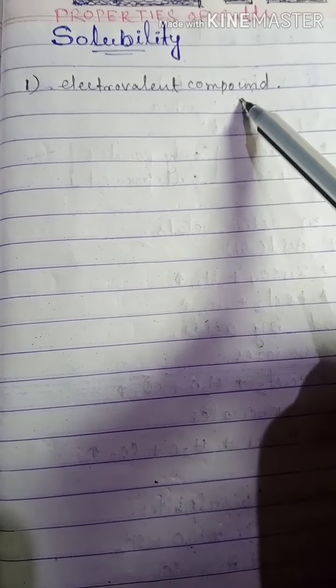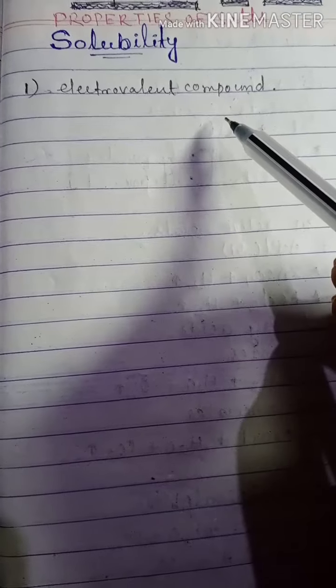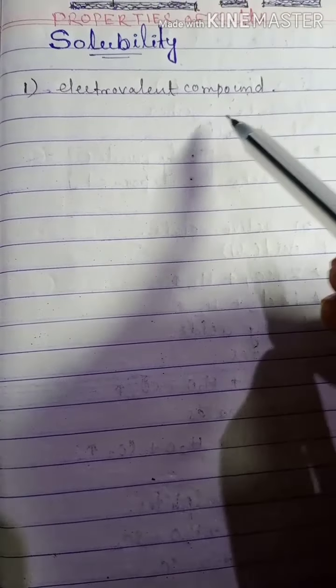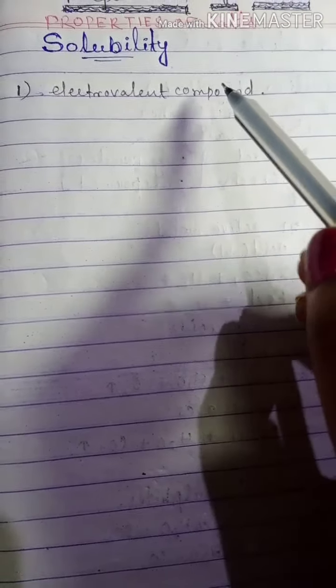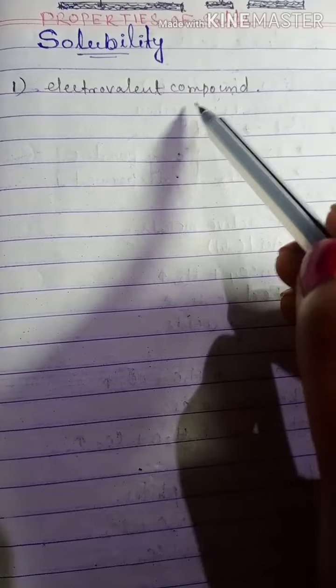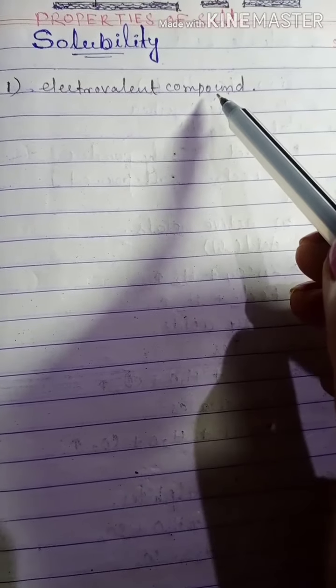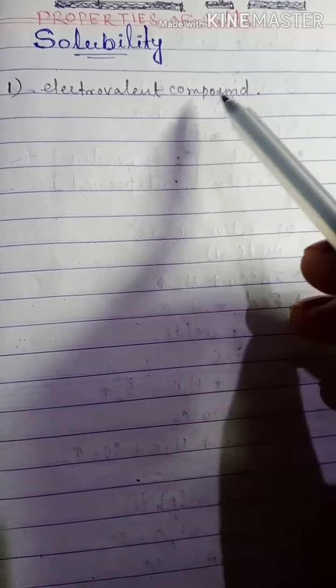Also, at the time of salt preparation, the different elements are combined by the transfer of electrons. So that's why they combine together to form a salt by the electrovalent bond.